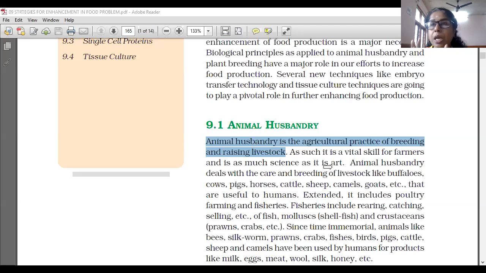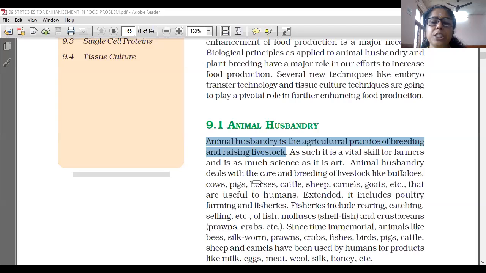In this enhancement of agriculture, two important factors are there. First is the skill of the farmer, and second is the knowledge of science. Both of them combine with each other, and the combined effort of both creates a good result in food enhancement. It is as much science as it is art.